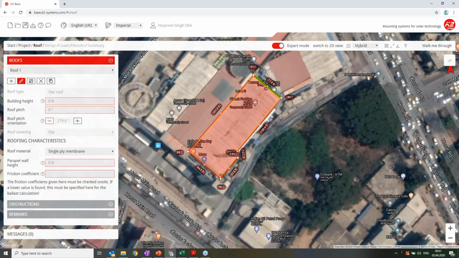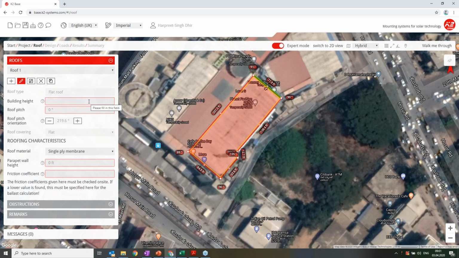Afterwards, I will enter some parameters for the roof, because wind speeds are different at different heights. It's a normal thing. So now we need to enter some values about the project.